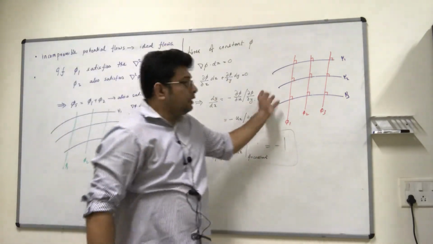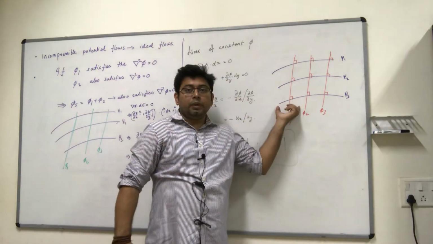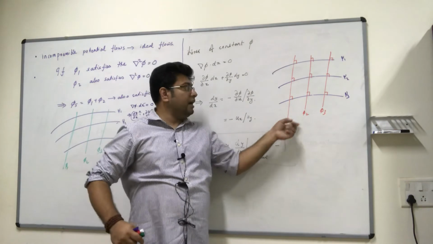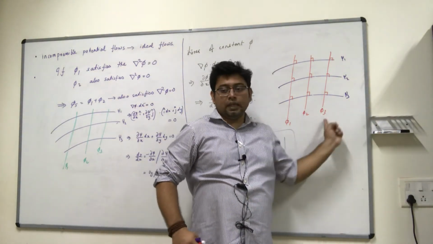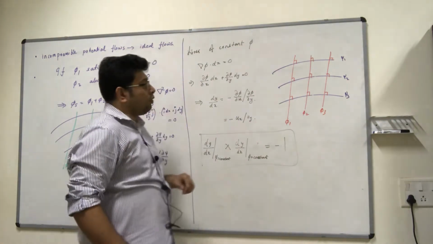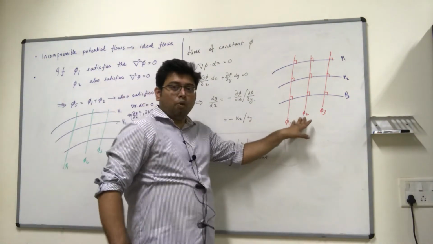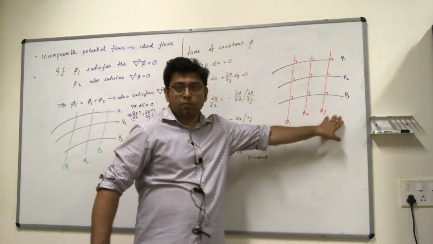So you can already see that there is some relationship. Obviously, this picture is only true for two-dimensional flows where both phi and psi exist, right? So both of them will have to exist. Otherwise, you cannot be doing any of this. But when the two simultaneously do exist, then this is true.